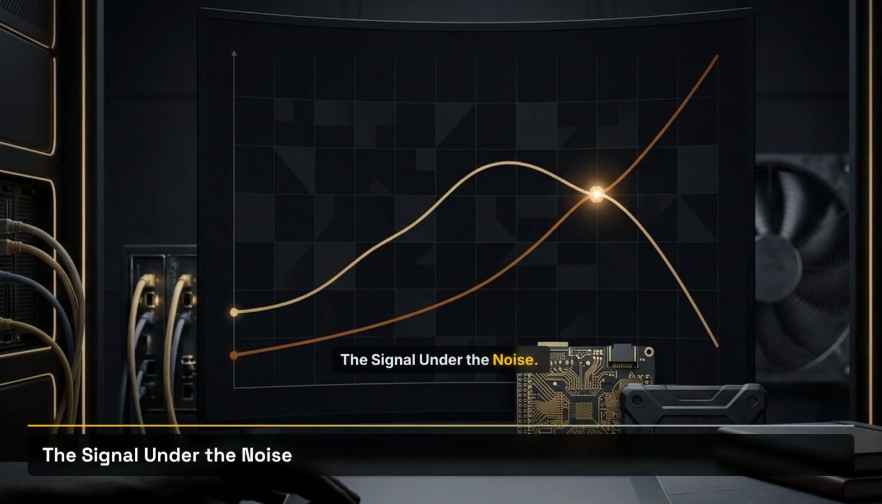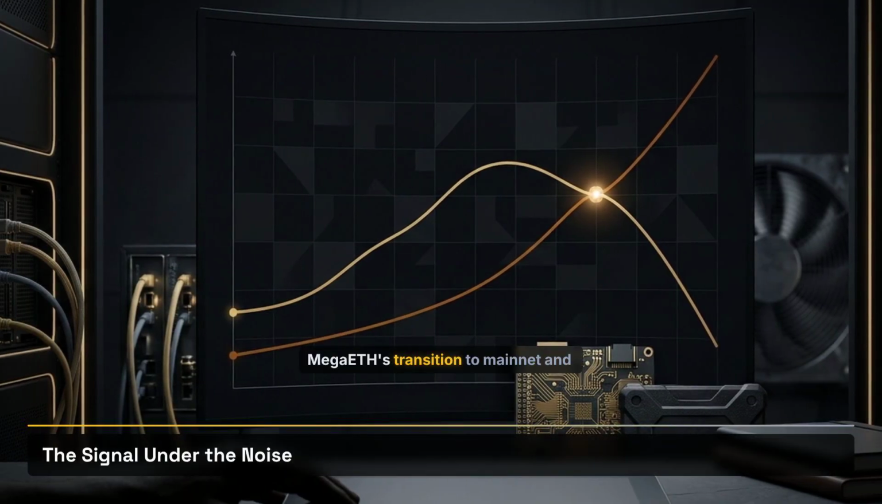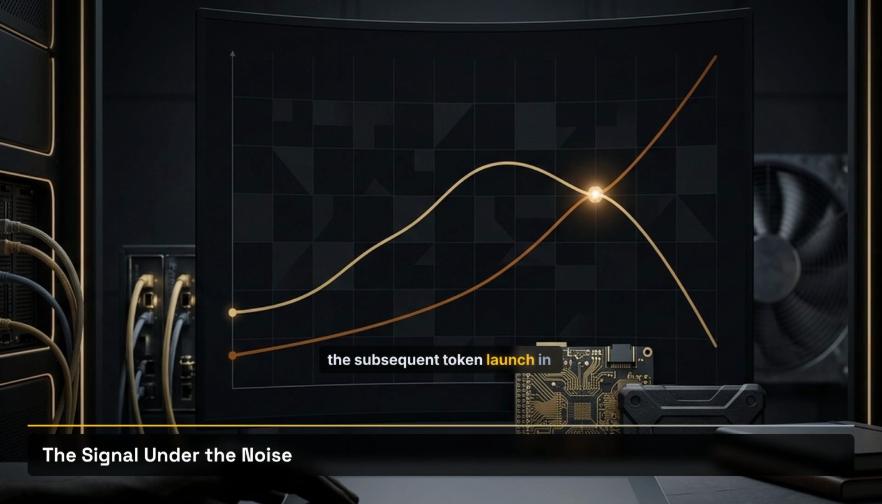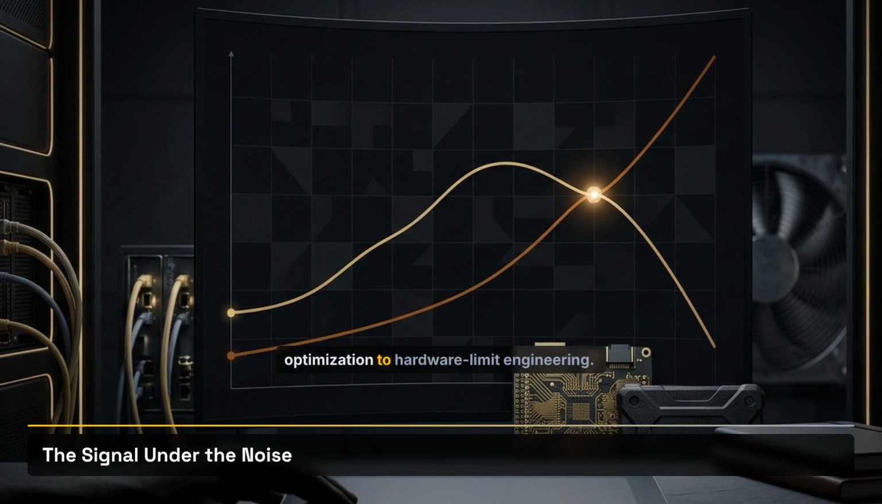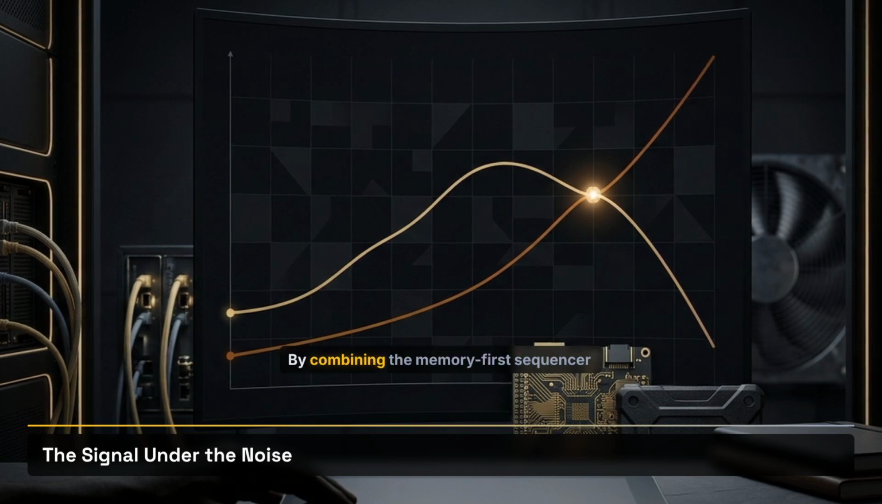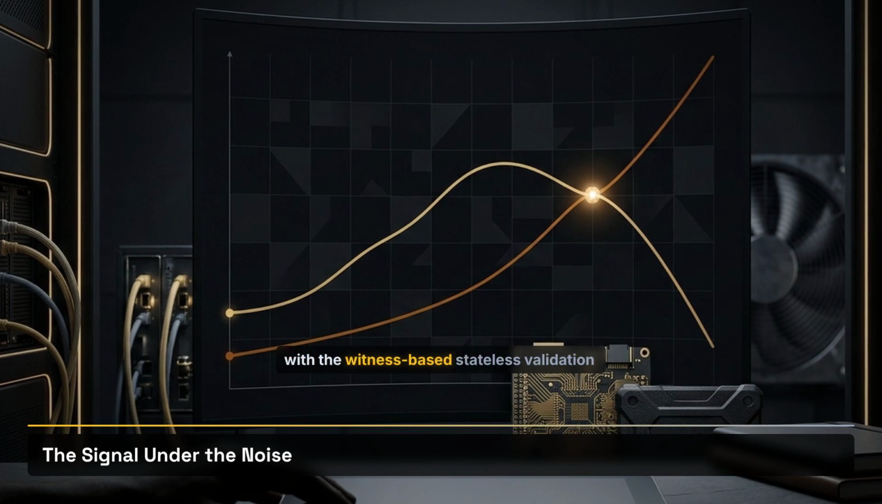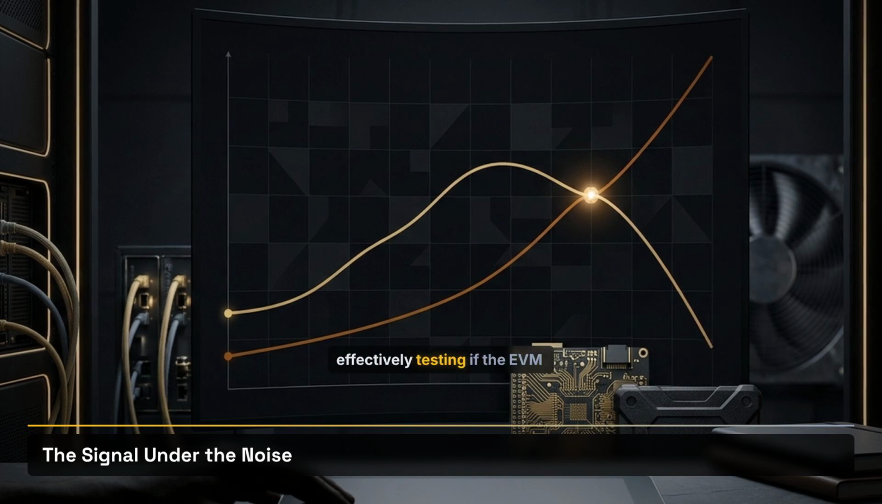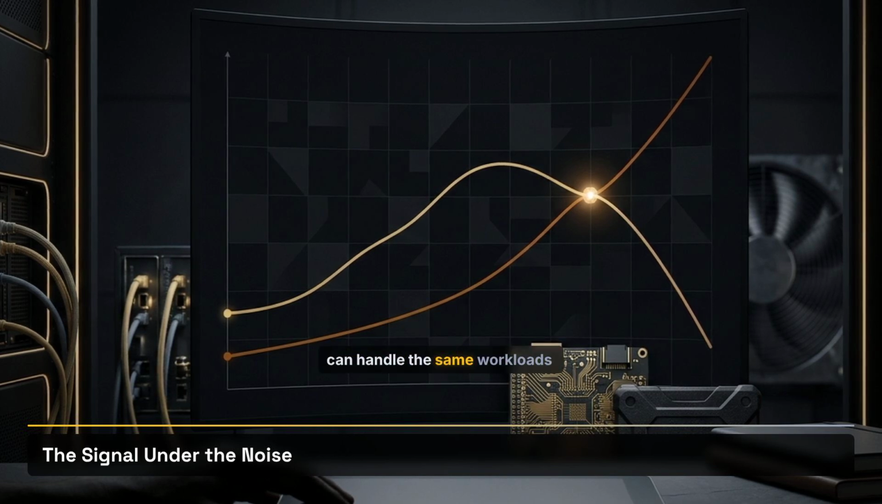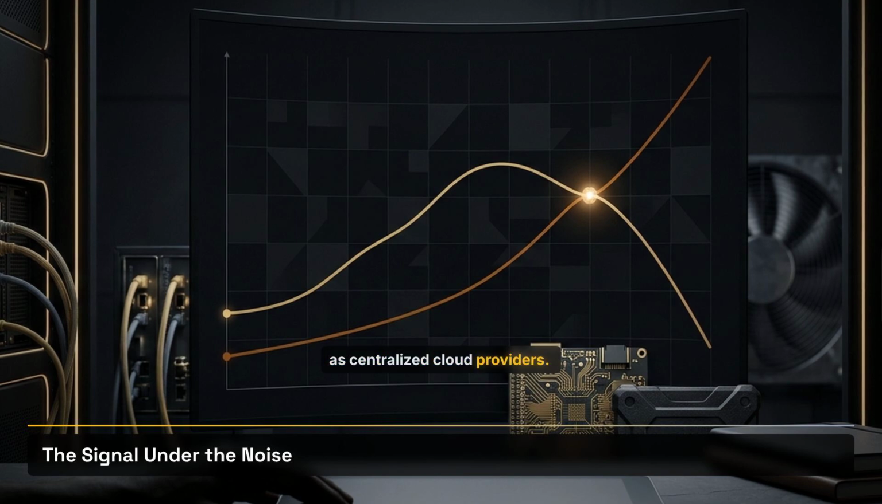The signal under the noise. MegaETH's transition to mainnet and the subsequent token launch in April 2026 mark a pivot in the industry from software optimization to hardware limit engineering. By combining the memory-first sequencer with the witness-based stateless validation discussed earlier, the protocol is effectively testing if the EVM can handle the same workloads as centralized cloud providers.